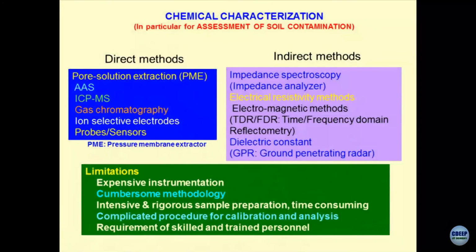The second one is the electrical resistivity method, where you can find out the electrical resistivity of the geomaterials to relate to the porosity of the medium, and I am sure you will realize that porosity is the term which is very important to geotechnical engineers, because all the mechanical properties and engineering properties of the geomaterial would depend upon the porosity, be it shear strength, be it compressibility, be it consolidation, be it volumetric deformation, swelling, shrinking, whatever.